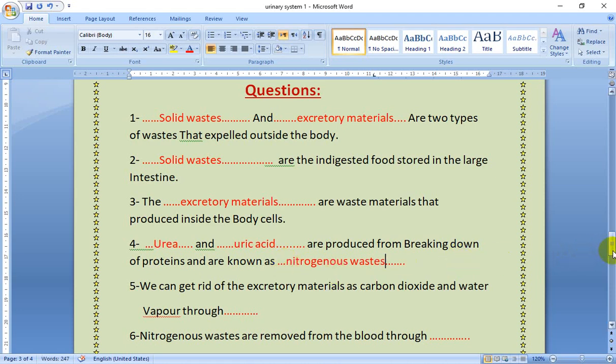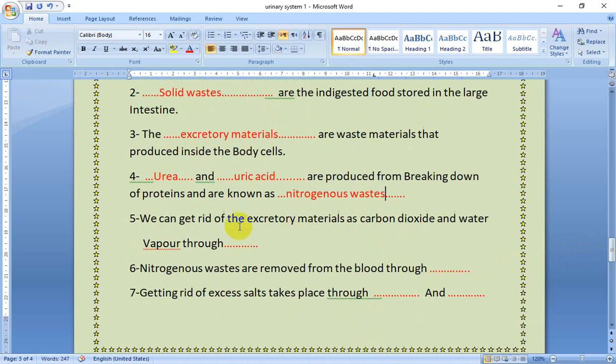Number 5, we get rid of carbon dioxide and water vapor through what? The two lungs. Number 6, nitrogenous wastes are removed from the blood through what? The two kidneys.